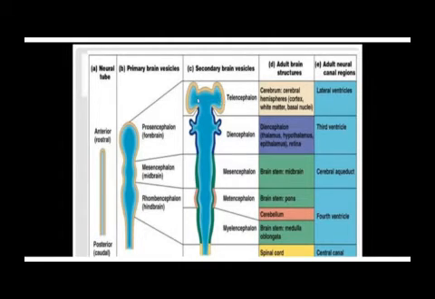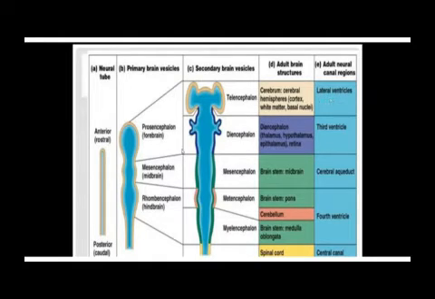What about the cavities? What will they form? The cavities on the right and on the left are going to be known as the lateral ventricles. That is why you find that each cerebral hemisphere has a cavity known as a lateral ventricle. You have a lateral ventricle on the right and a lateral ventricle on the left. So this telencephalon will form these parts of the brain and this part of the ventricular system.